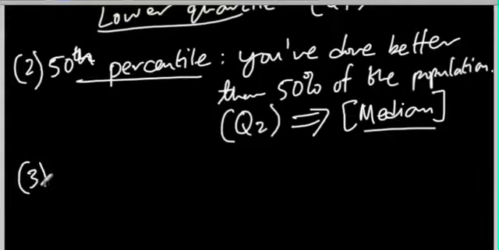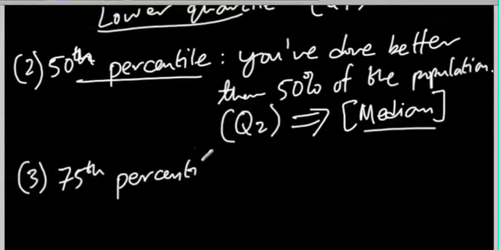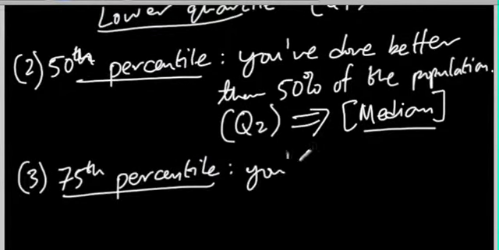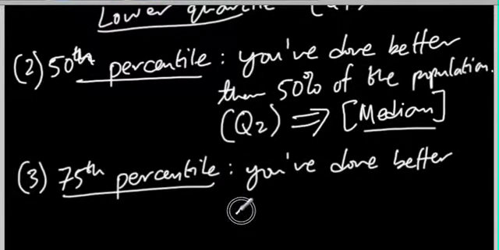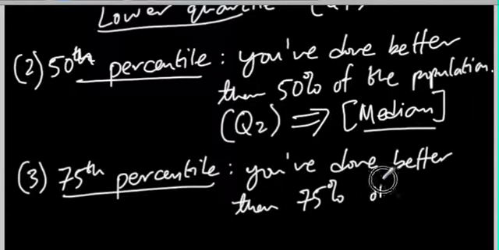And finally, the third one will obviously be the 75th percentile, which means you've done better than 75% of the population.